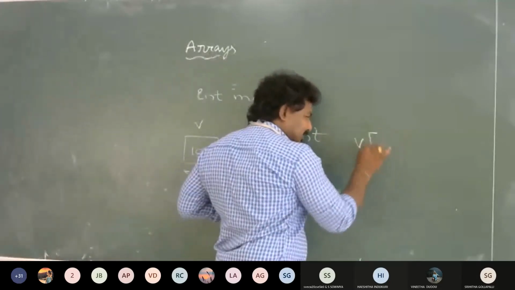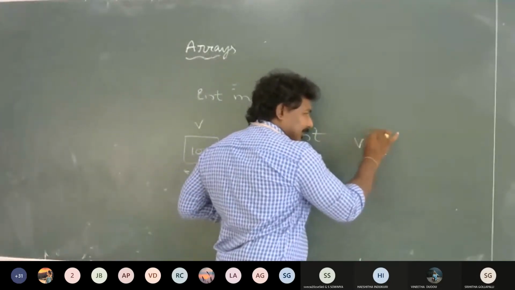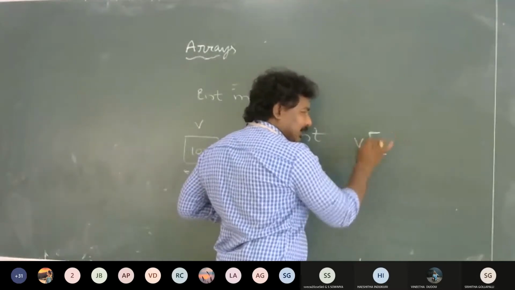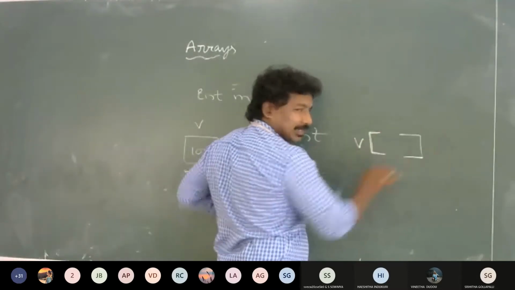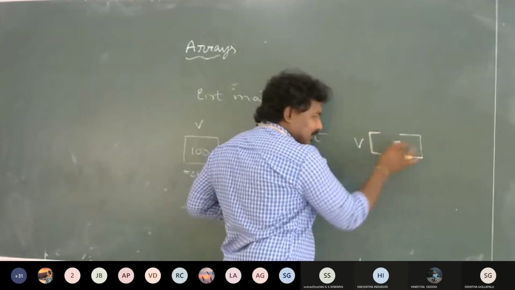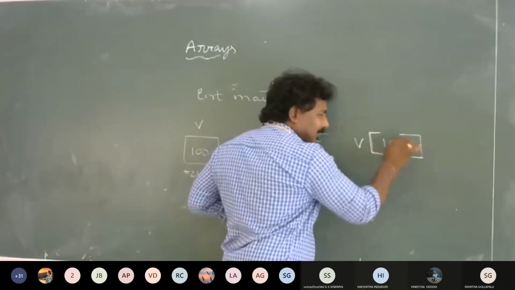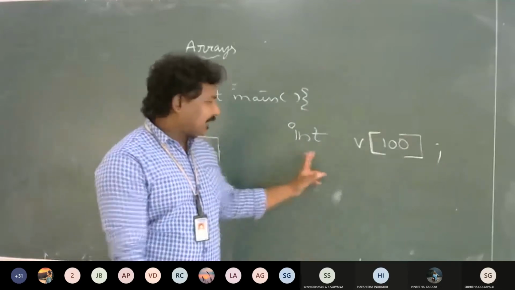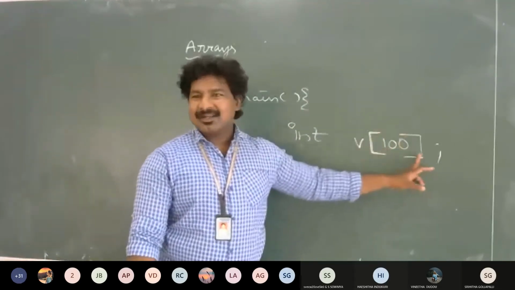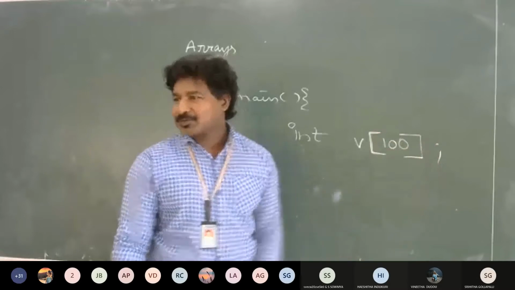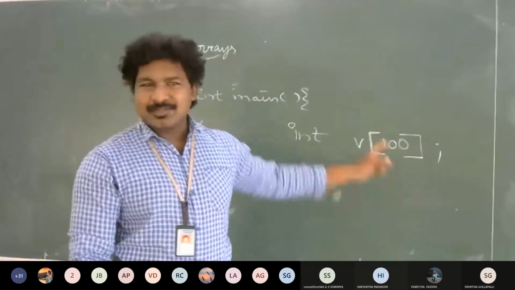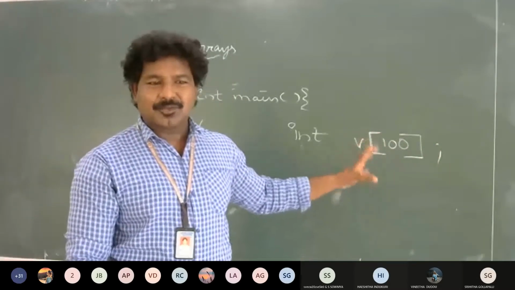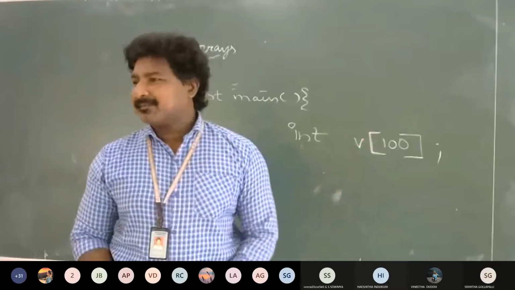There is a concept called array: the name followed by square brackets, and inside the brackets you specify how many values you want to store. So it is data type, v, square bracket, number of values. This means v has a capacity of storing 100 numbers.